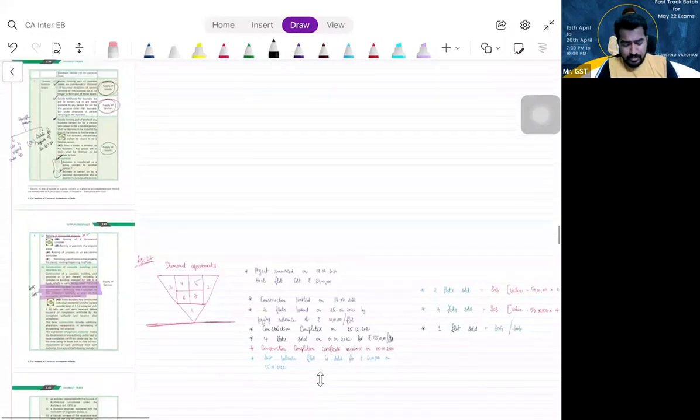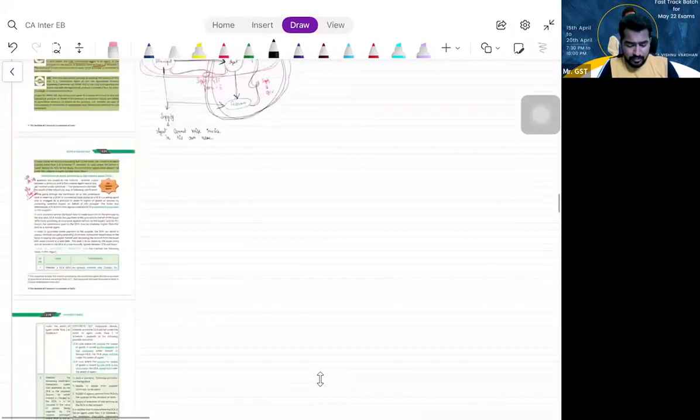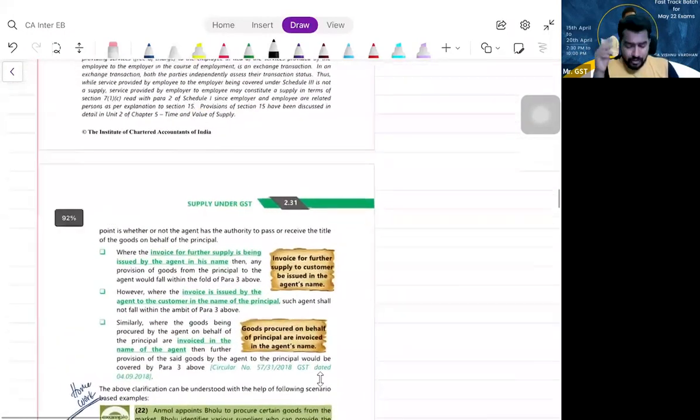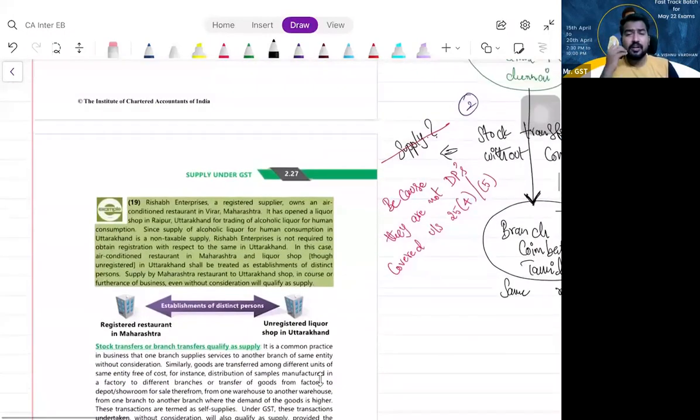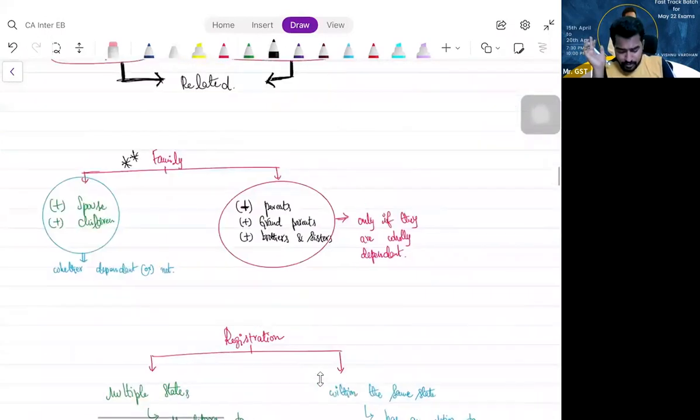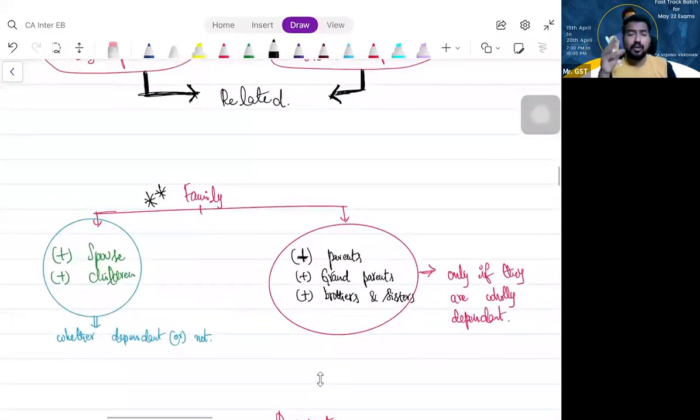Parents, grandparents, spouse, and children, they will be your family. But here the twist is, please understand, your spouse and your children are always your family. Yes. The spouse and children are always family. But your parents, grandparents, brothers and sisters are your family only if they are wholly dependent on you. My mother is not part of my family if she is independent, according to GST law.